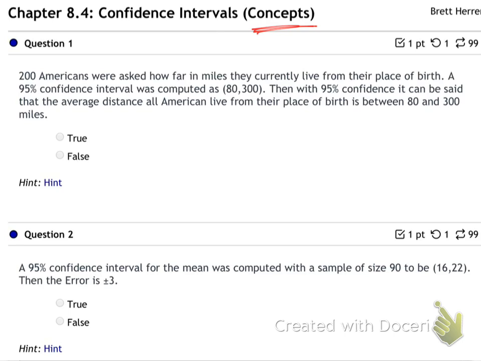Let's just read the question. 200 Americans were asked how far in miles they currently live from their place of birth. How far do you live from where you were born right now? That's what they're asking. A 95% confidence interval was computed as 80 to 300. What does that mean?